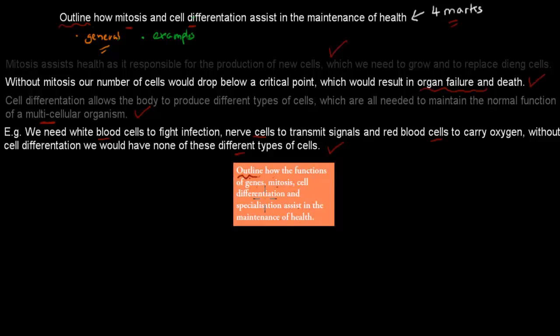In this case, they just ask you about mitosis and cell differentiation. For those kinds of questions, they won't ask for every single point, because that would be like an 8 mark question, but they'll ask you specifically one or the other, or 2 of them. In this case, they ask for 2 of them.